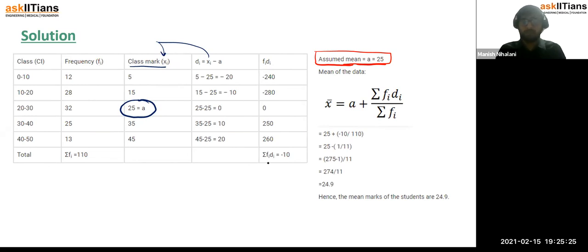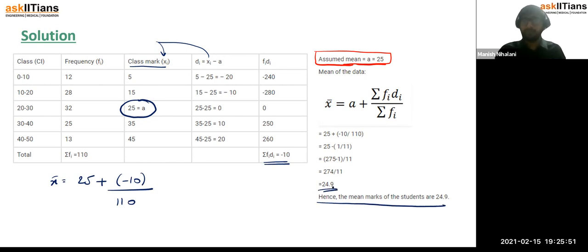Then the summation fi di we are getting as minus 10. And now using this formula we get x bar is equal to 25 plus summation fi di, which is minus 10, upon summation fi, which is 110, just given in the question, right? So after solving this we are getting the mean marks as 24.9.